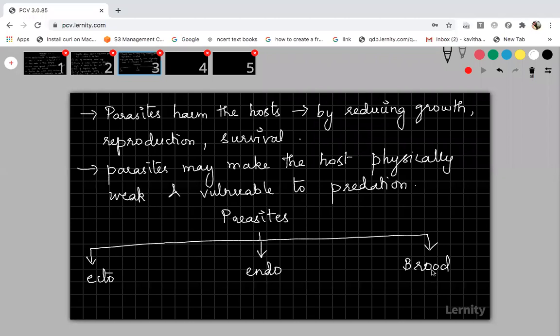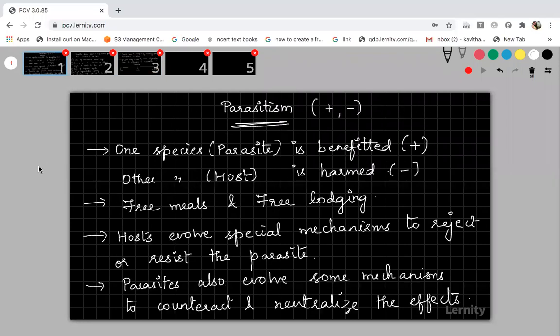Ectoparasite, endoparasite, and brood parasite. Okay. So, before going to this, I will show you the first three slides. This is the first slide. You just copy all the notes. Then I will explain what is ectoparasite, endoparasite, and brood parasite with examples.